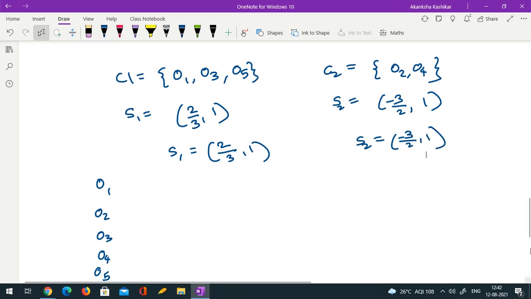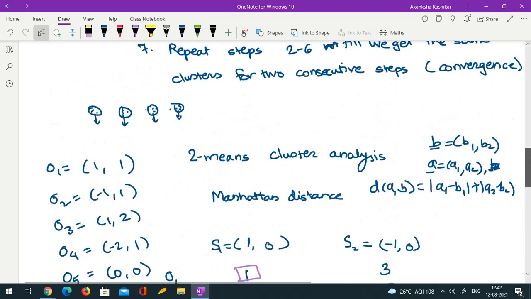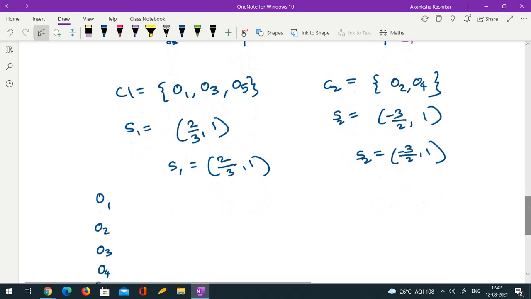Okay, so O1 is 1, 1. So the distance will be 1 by 3 plus 0, so 1 by 3. Then 1 and minus 3 by 2, so minus 1.5 plus 1. So 2.5 and 0. So I think 2.5. Is it correct?